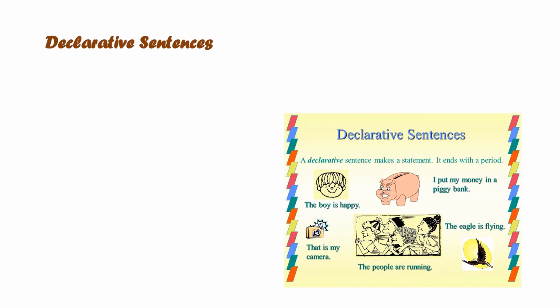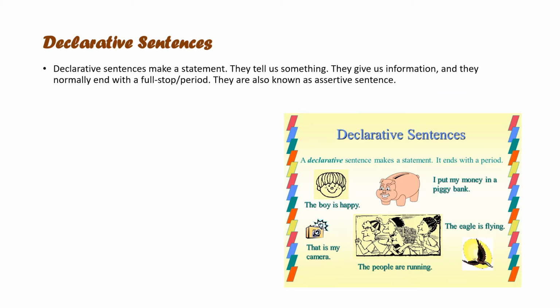First of all, we learn about declarative sentences. Declarative sentences make a statement. They tell us something. They give us information and they normally end with a full stop, which is also known as a period. They are also known as assertive sentences. A declarative sentence can be positive or negative.